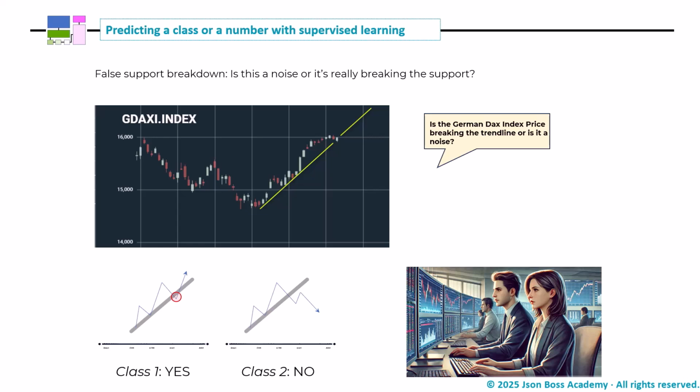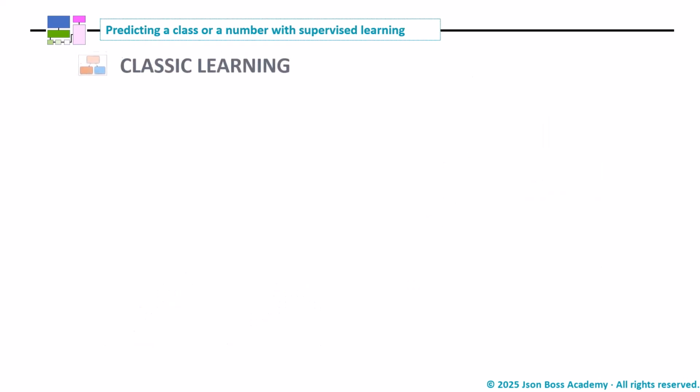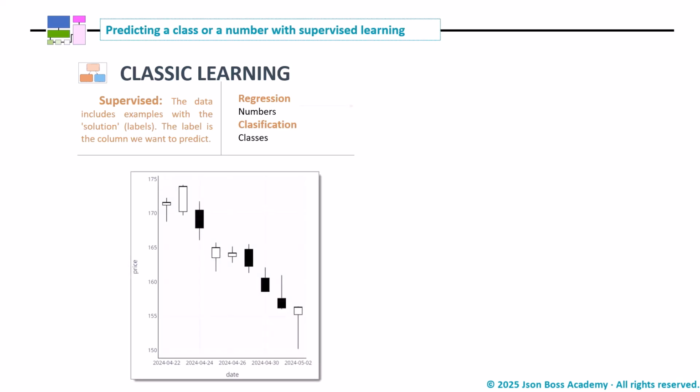Is the German DAX index price breaking the trend line, or is it noise? Look at the volume. Volume can help. Do you have a formula? Of course not. Do you mean this is more like an art? Maybe in the past. Now we have machine learning models. Let's continue exploring these concepts.